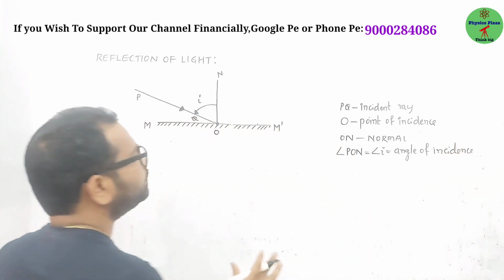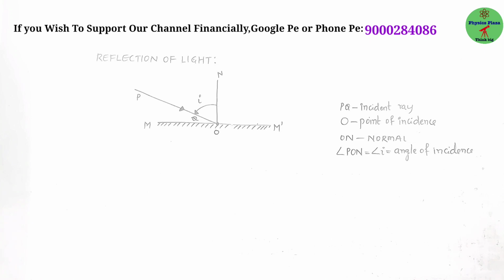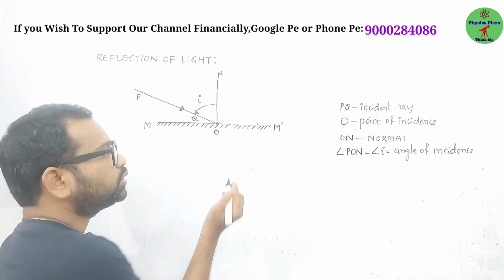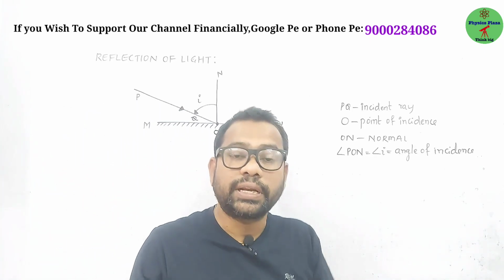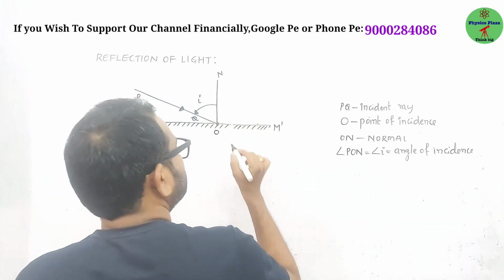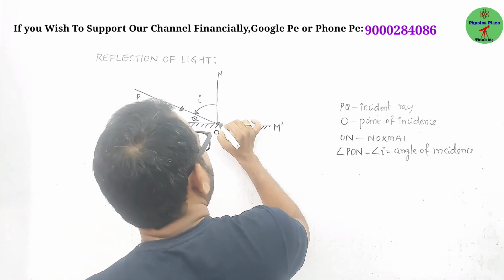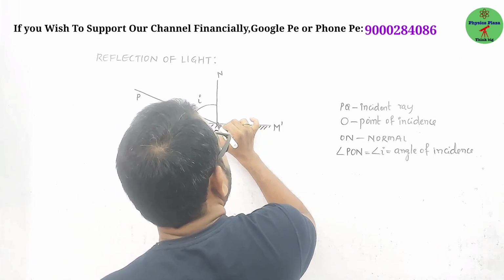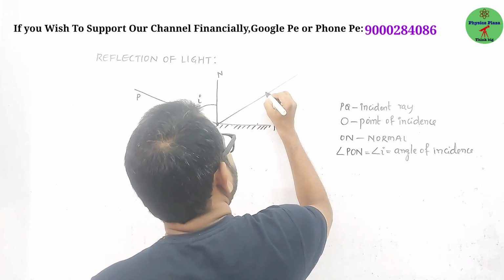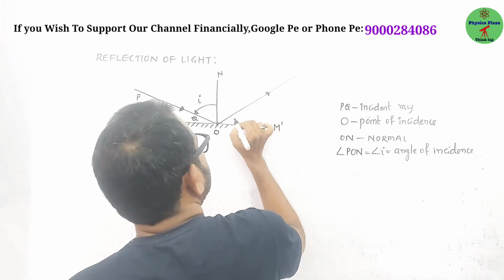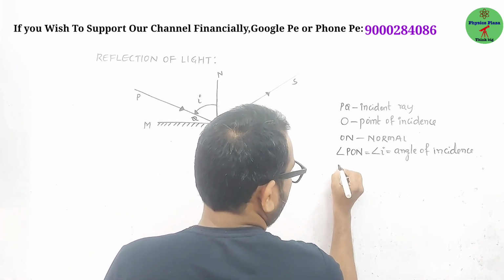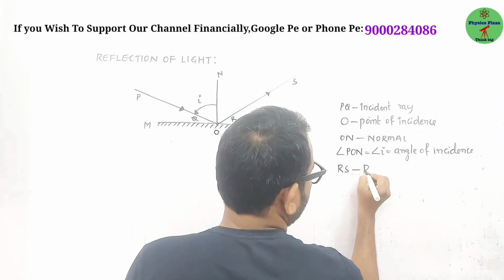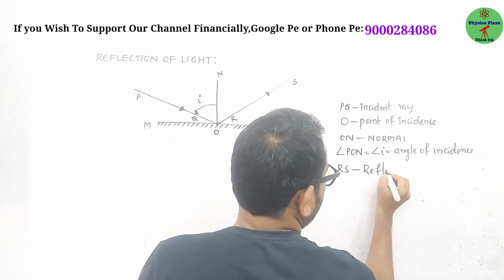The angle between the normal and the incident ray is called the angle of incidence. And we know that once light is incident here, it gets reflected, it bounces back. The light ray which is traveling away from the mirror after reflection is called the reflected ray. So it is RS. RS is called the reflected ray.